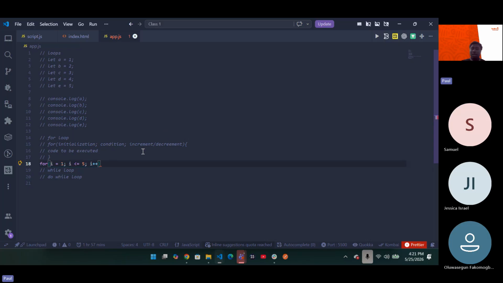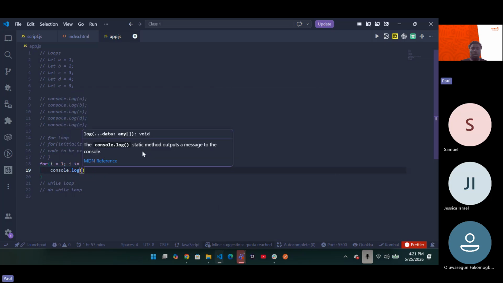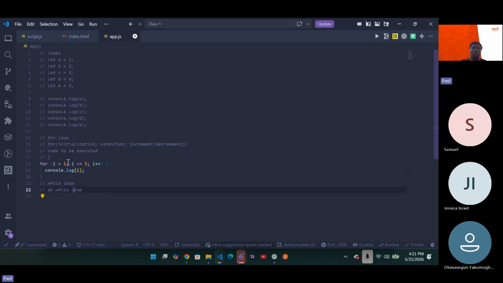So now I can go ahead and say, since that is what we want, console.log(i). So what will happen is that it will first go through the initialization phase, i equals 1. Then it moves to the second one, the condition. Since i equals 1, we want to make sure that i is less than or equal to 5. Now it moves to the third one, incrementing it, and again checks to see if i is less than or equal to 5. Once i gets past 5, it stops the program.